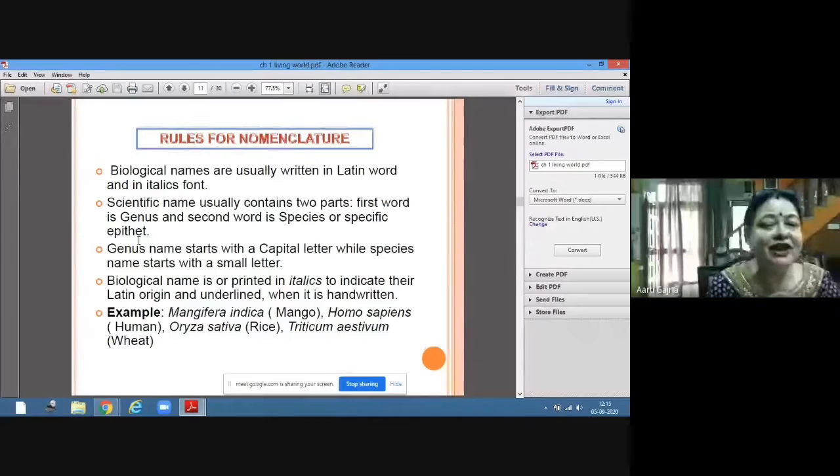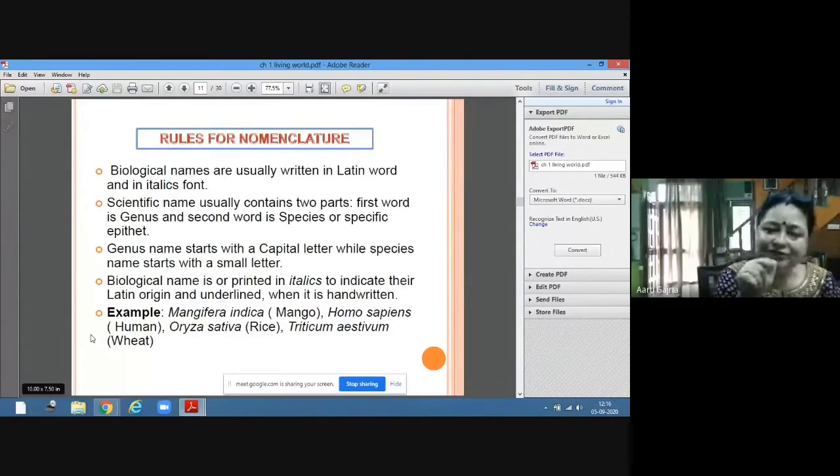A scientific name consists of two parts: first the genus and second the species. The genus starts with a capital letter and the species starts with a small letter. So when writing our name Homo sapiens, H will be capital and s will be small.